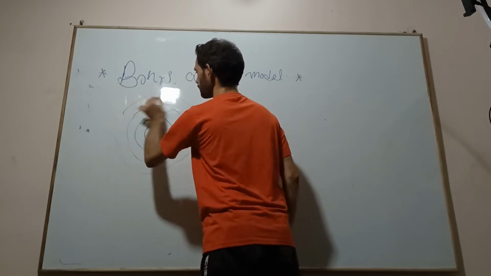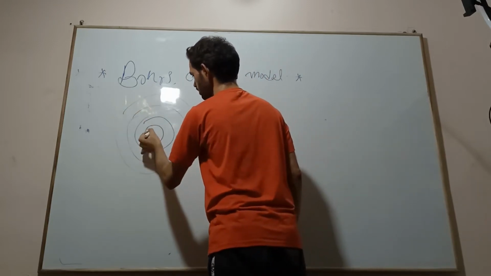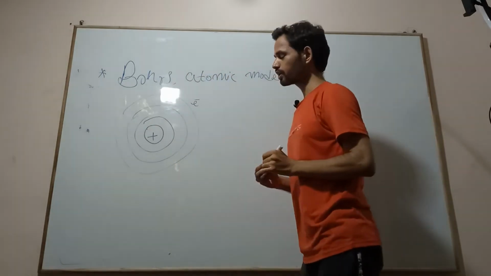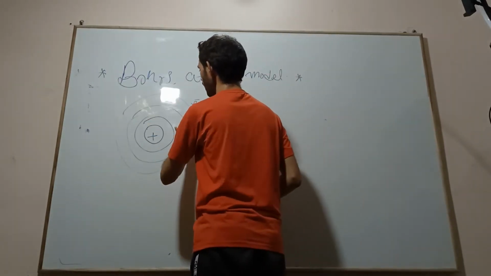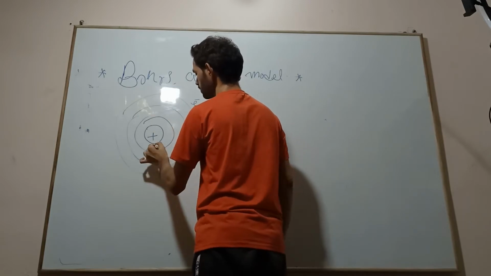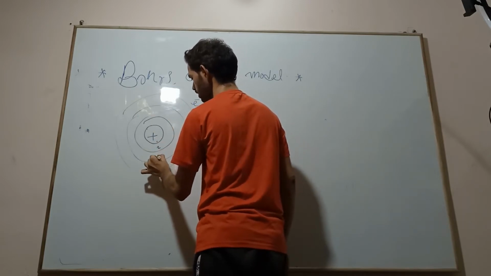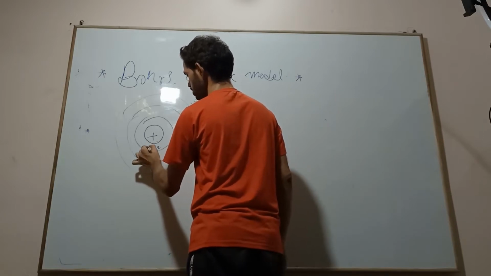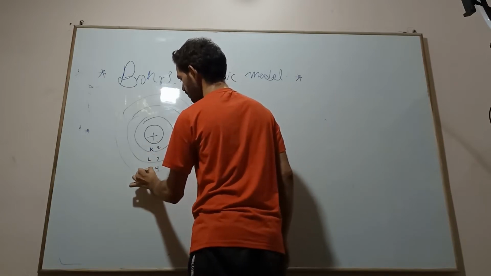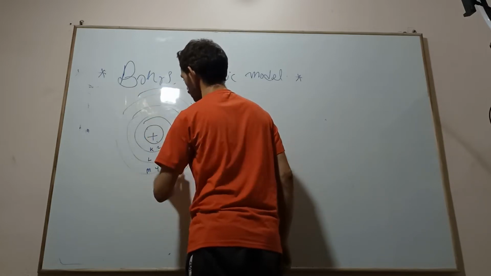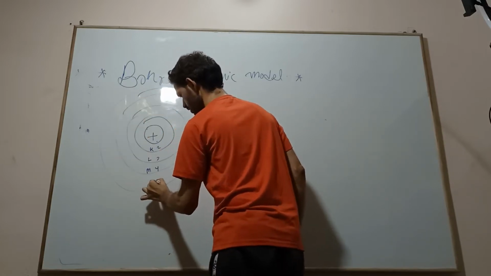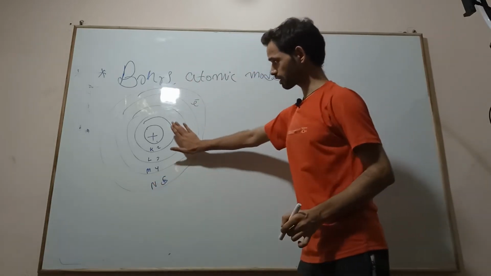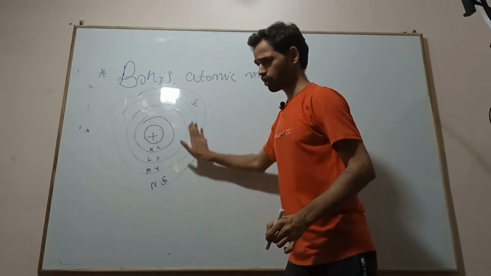Orbit or shell, you can say. This is the nucleus. Here is the electron. These are the particular energy levels, which can be represented by 1, 2, 3 and 4, and can also be represented as shells: K, L, M and N shell. Number 5 you can take as well. So these are orbitals.